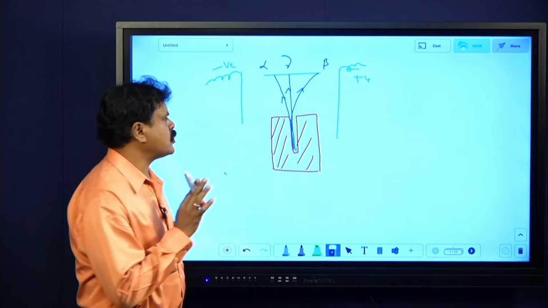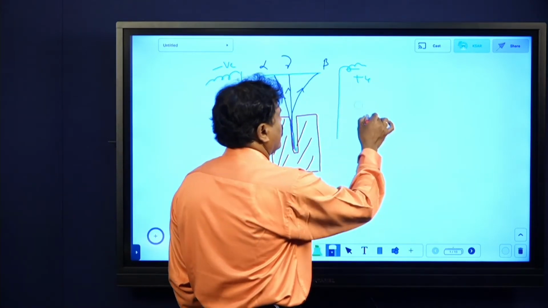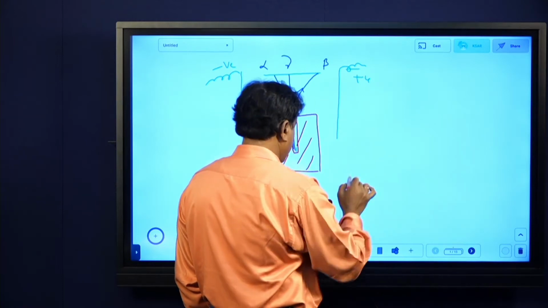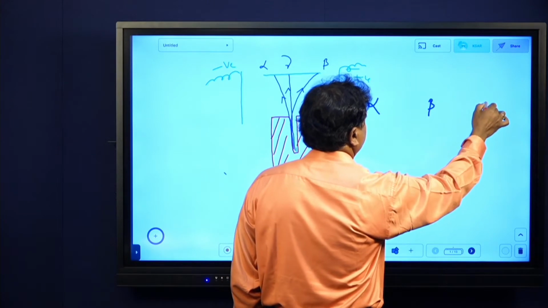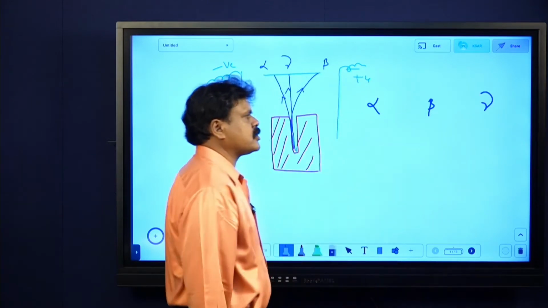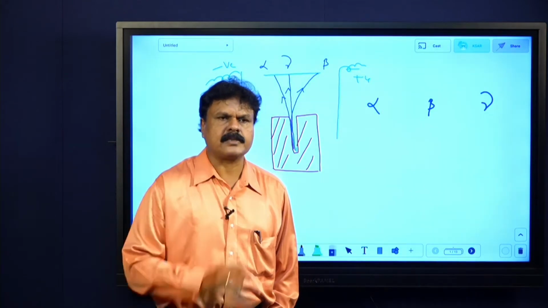Now I need the characteristics of alpha, beta and gamma rays. I'll be telling, just try to remember those things. Alpha rays, this is alpha, and here beta and here gamma. One I'll be telling, other things you can make out. Alpha rays are nothing but positively charged.